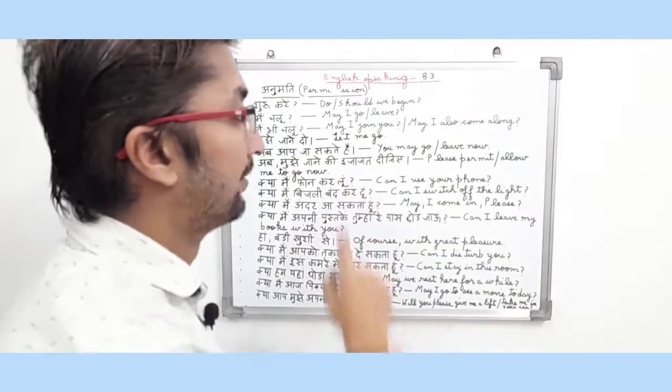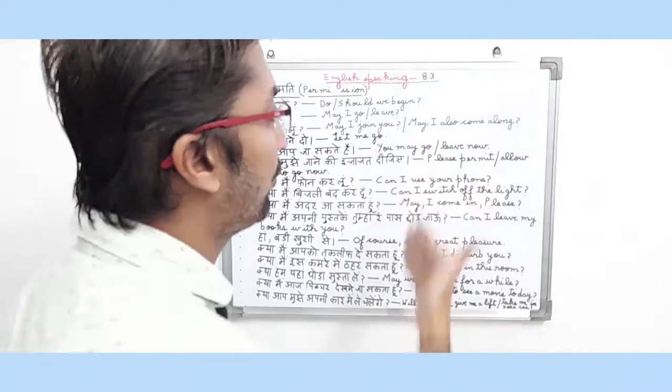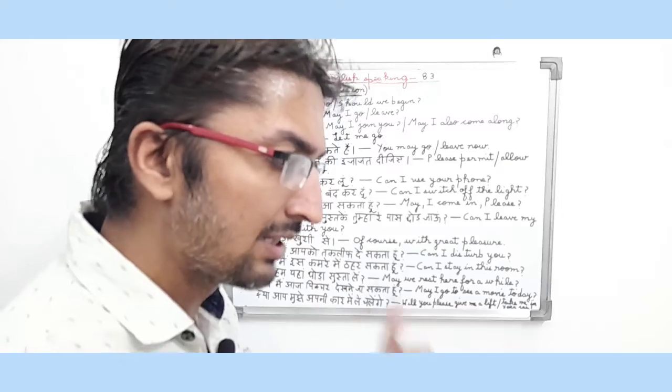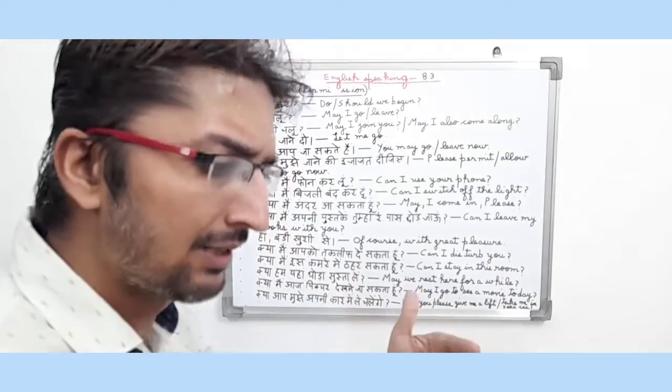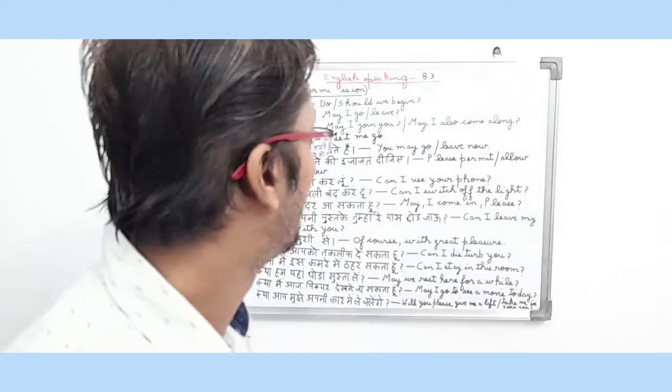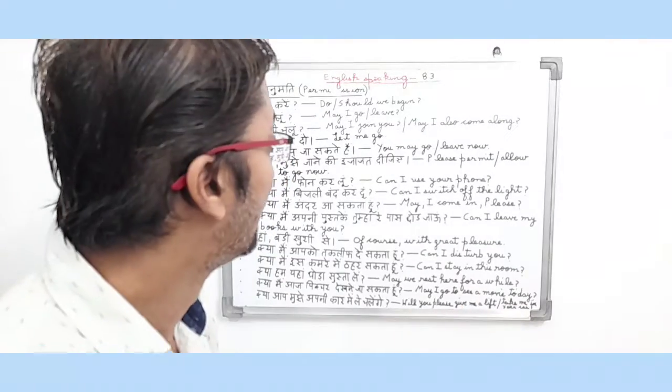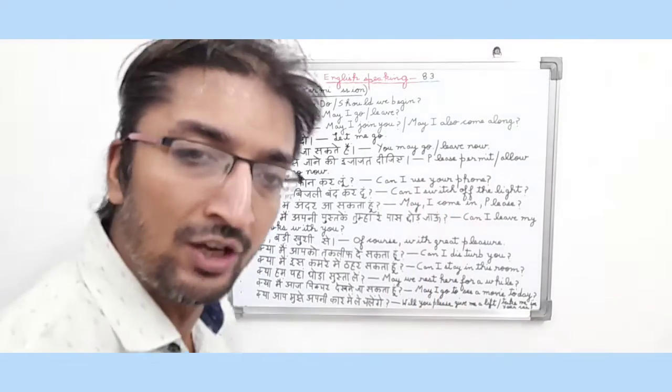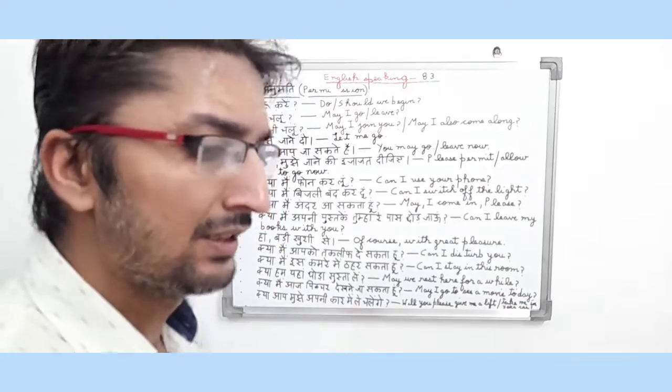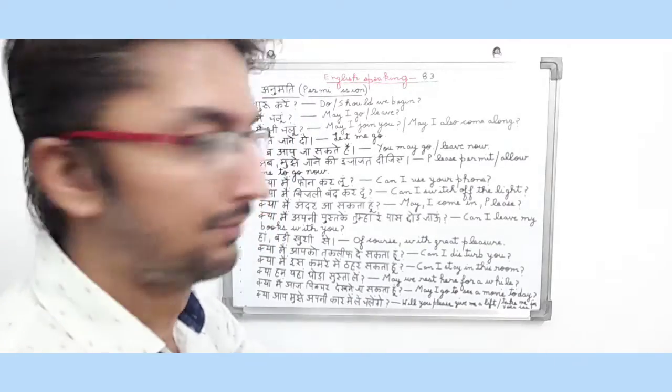अब आप जा सकते हैं. So in English it means you may go or leave now. The sentence basically means that the person has given permission to that person कि अब आप जा सकते हैं. So in English it means you may go or leave now. So it is a permission type sentence.